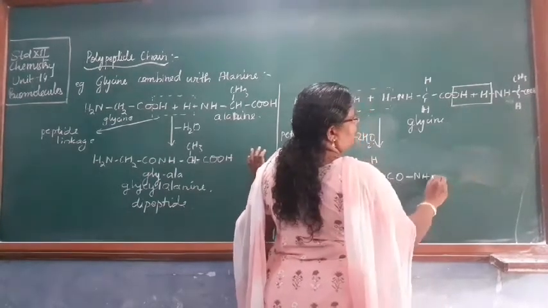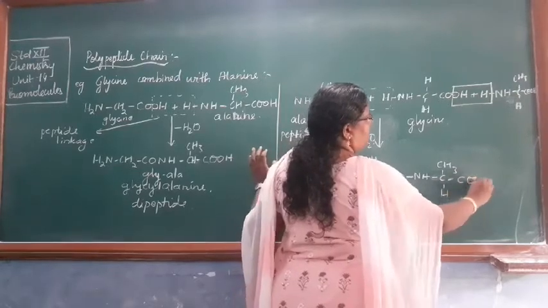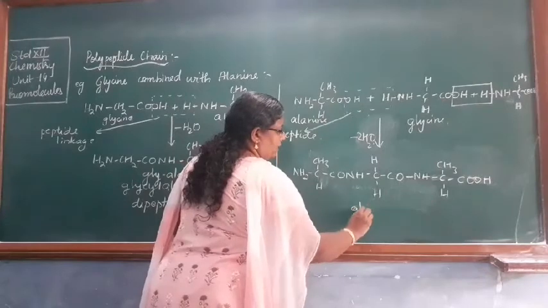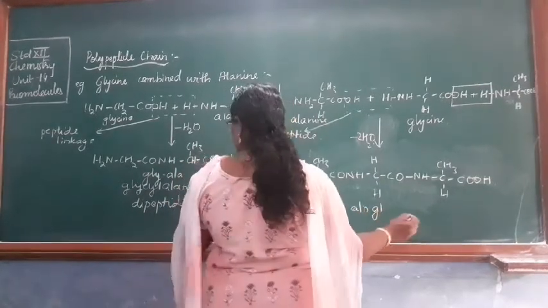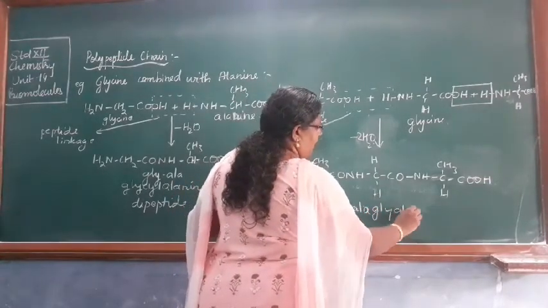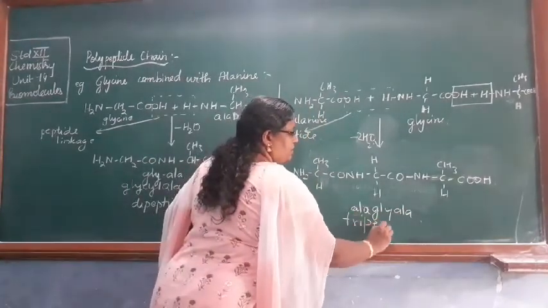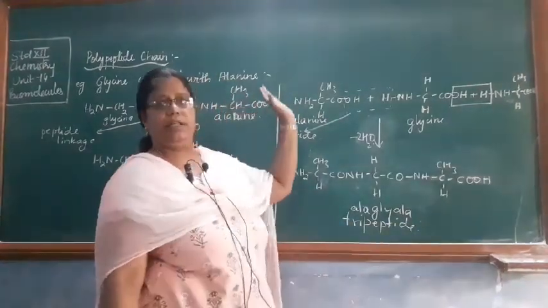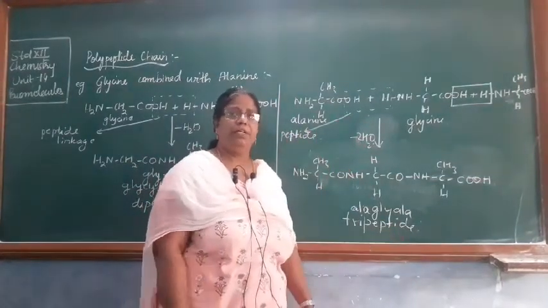Okay, then you have CH3HCOOH. So this is alanine, glycine, alanine. So this is a tripeptide. Okay, so you can see the tripeptide. So similarly, a polypeptide can be formed on either side. The number of amino acids will go on increasing, then you will form the polypeptide chain.